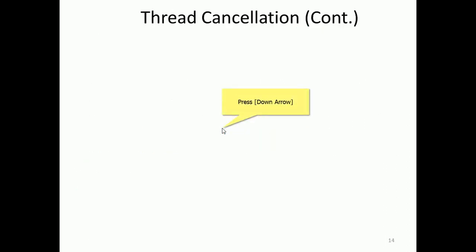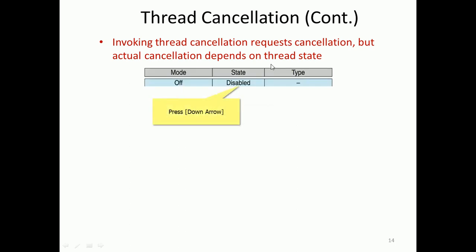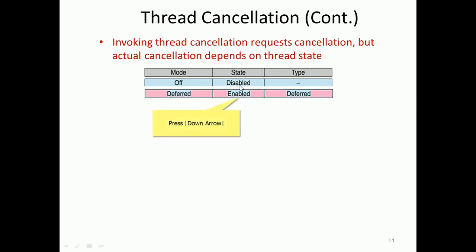Next is thread cancellation. Invoking thread cancellation is a request for cancellation, but the actual cancellation depends on the thread state. We have seen asynchronous cancellation and deferred cancellation, right? Asynchronous will immediately terminate and cancel the thread, but the deferred one depends on the thread state. So let us see how the deferred mode, state and type look. The mode is off and the state is disabled.